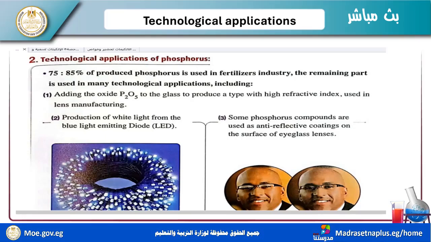Number one, adding P2O5, phosphorus pentoxide, to glass. Why? To produce glass with a high refractive index. You need your glasses to refract when you drive a car.